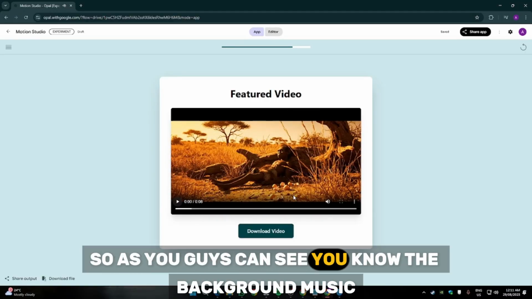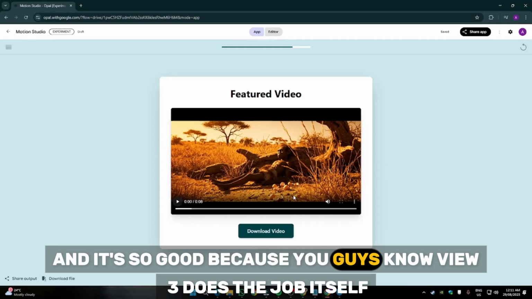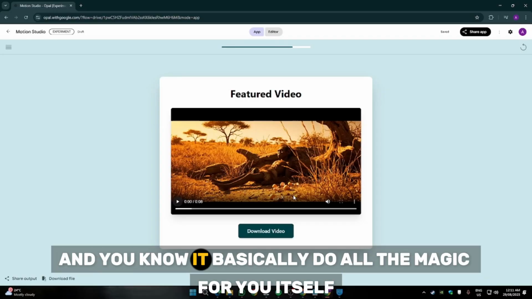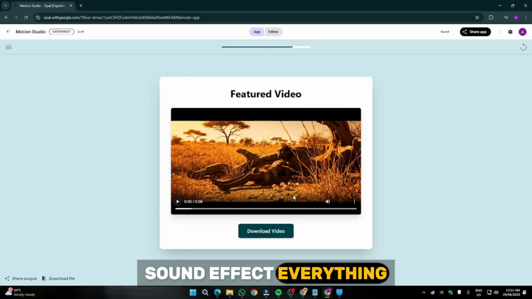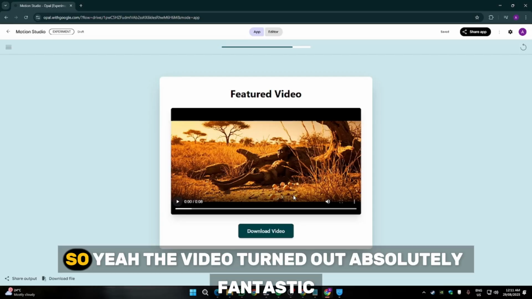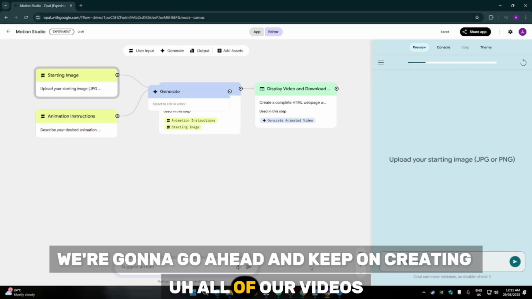So as you guys can see, the background music, the way the camera is zooming, everything is so natural and so good, because you guys know Veo 3 does the job itself, and it basically does all the magic for you. Editing, camera zooming effect, background music, sound effect, everything Veo 3 handles itself. So the video turned out absolutely fantastic. Just like this, we're going to keep on creating all of our videos.